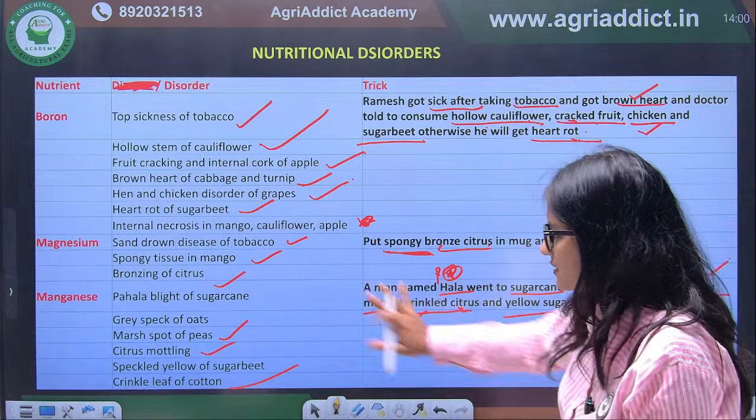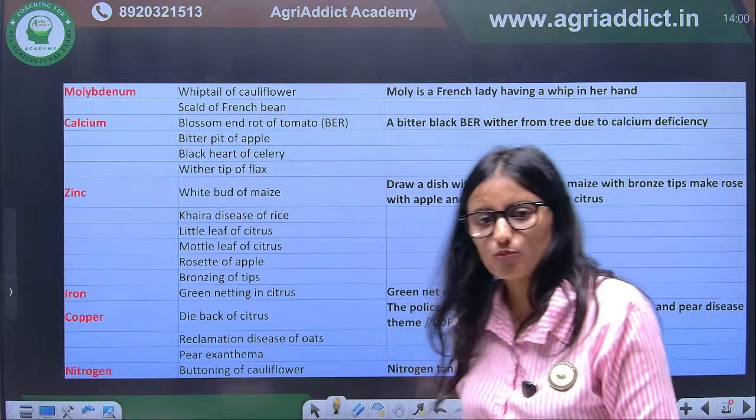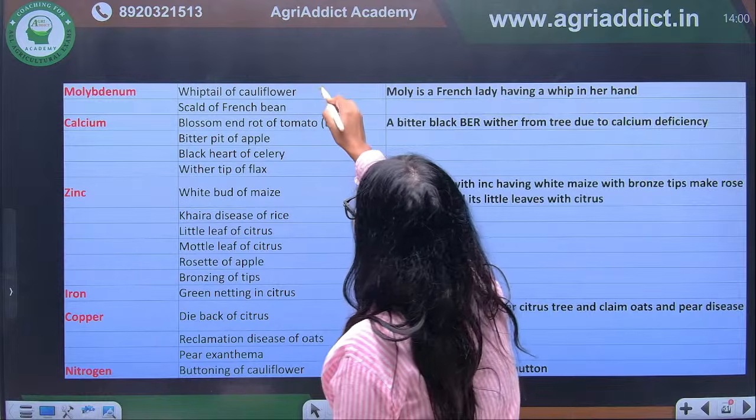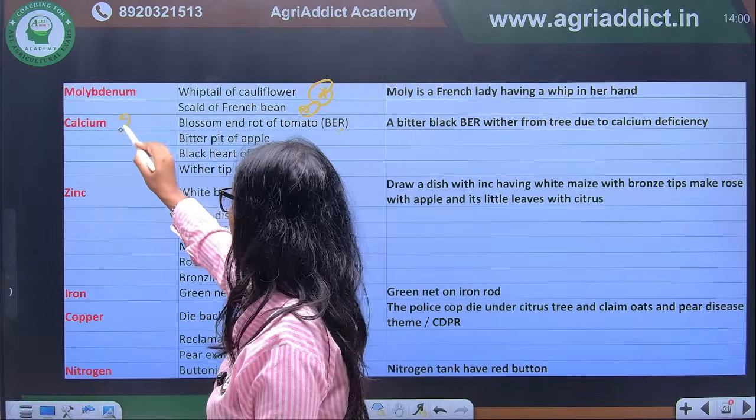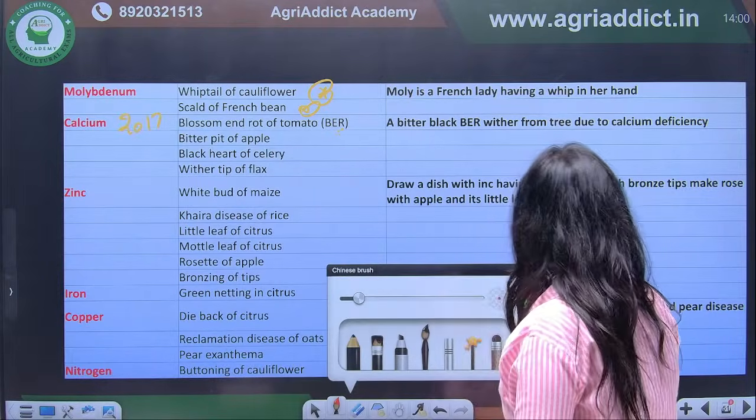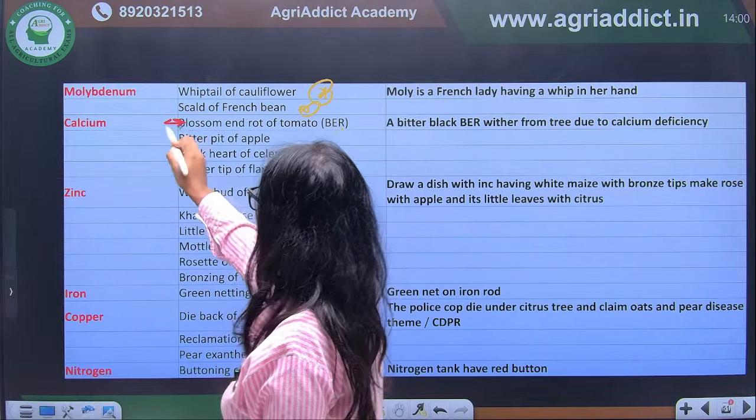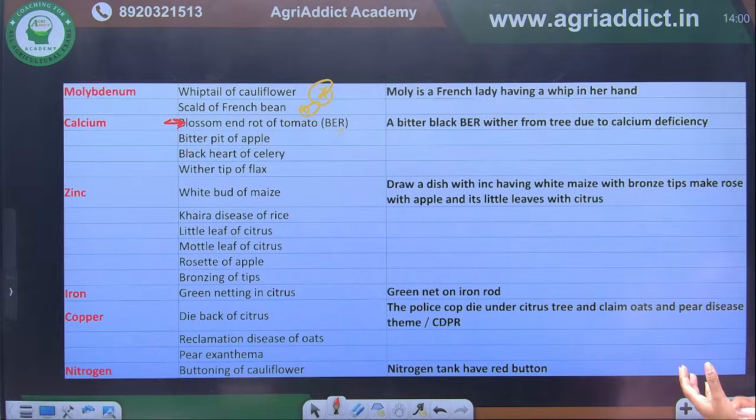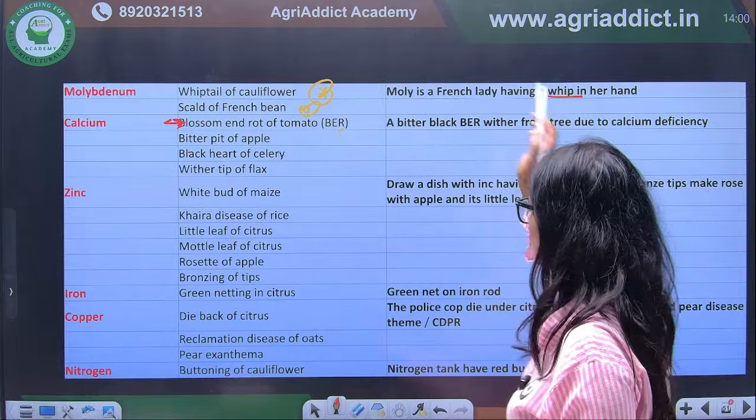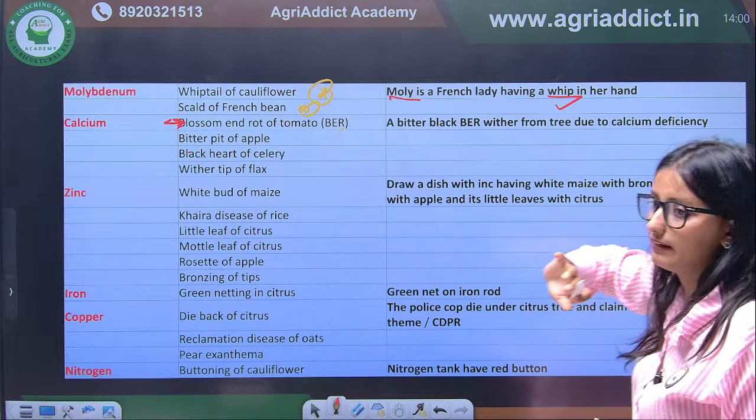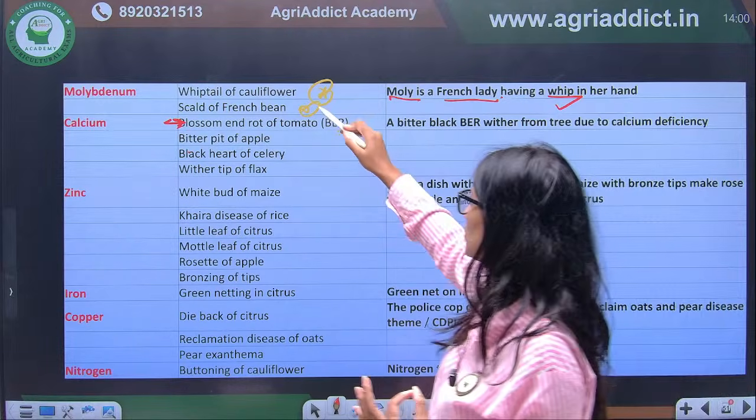Okay, so we have completed manganese. Next we have molybdenum, again whiptail of molybdenum. This is again very common. Scald of the French bean. This blossom end rot was asked in your exam 2000. This was the question in your exam. Here, Molly is a French lady having a whip in her hand. So whiptail of molybdenum, whiptail of the cauliflower, and next is French bean, scald of French bean. So these are the two diseases of molybdenum.